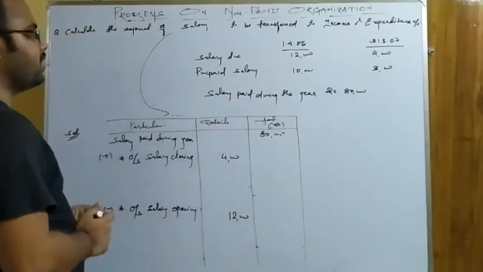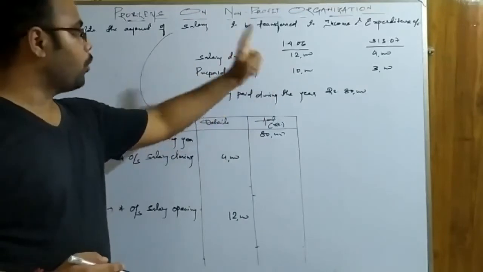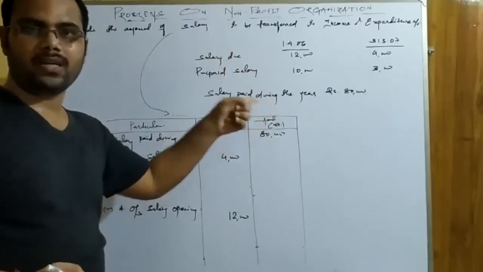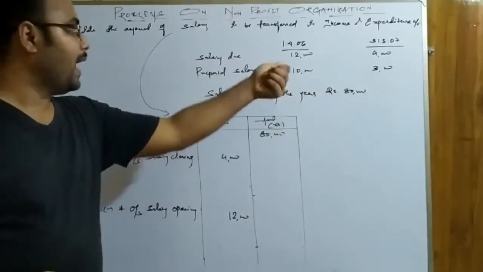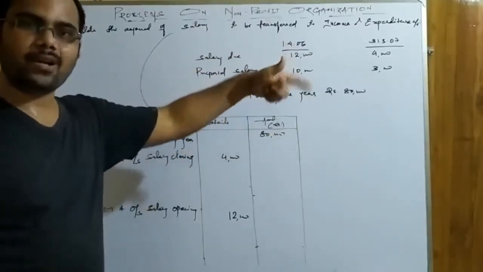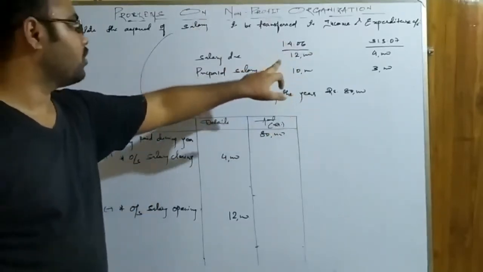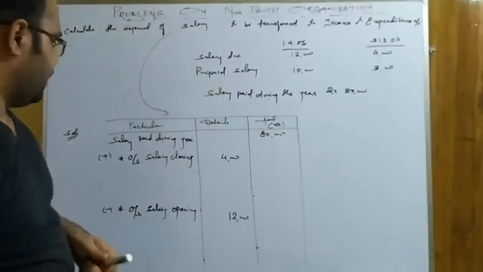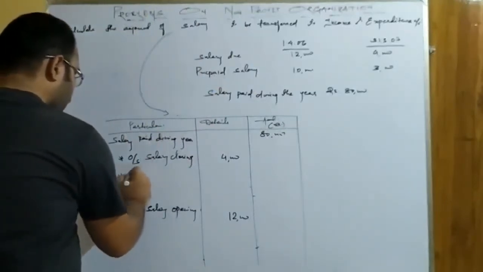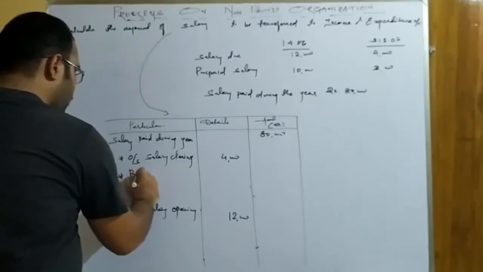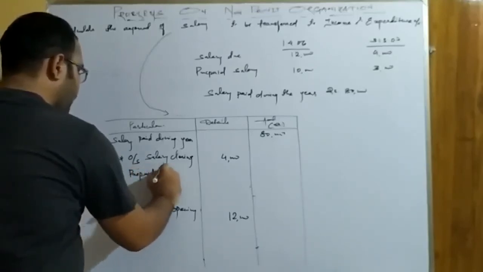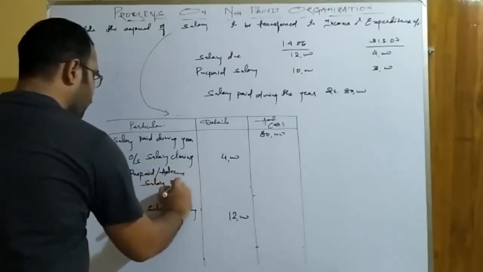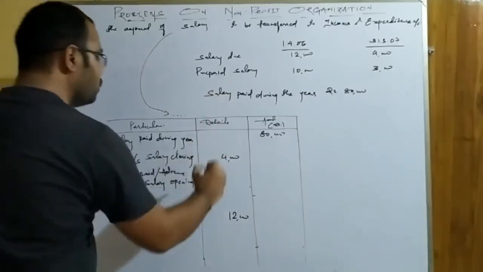Now next is prepaid salary. Prepaid salary in the opening means it was paid in the previous year for this year, related to the current accounting year. Understood? Prepaid means paid for the next. If it is paid in the previous year for the next year, the next year is the current accounting year. And if it is related to current accounting year, it will be added. You can write it as prepaid or advance. Advance salary opening, that is 10,000.